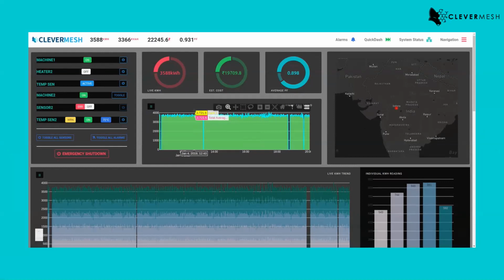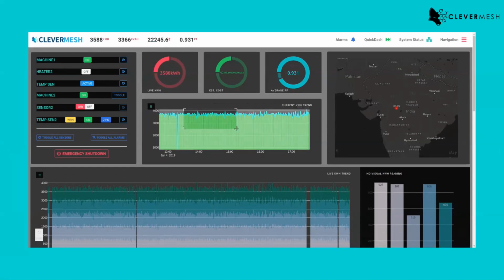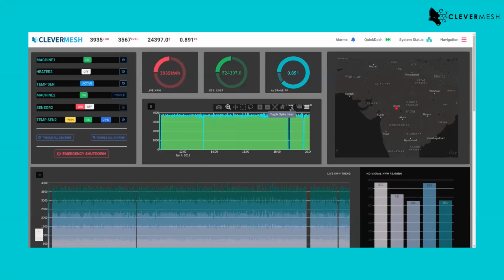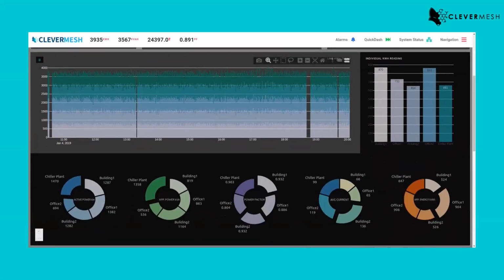So what we are doing here is collecting all sorts of data from one of the industries. Mostly the data is energy or electrical energy related data. Apart from that, we are collecting industrial data, like in an industry there are lots of machines.